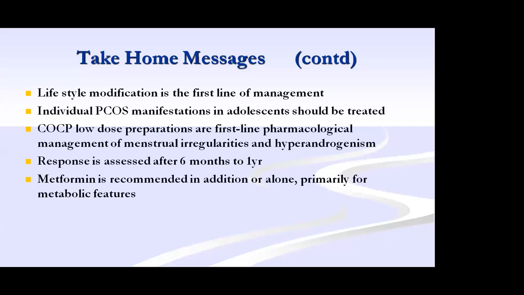For a 10-year-old girl with only irregular bleeding, normally HPO axis maturity will take 2 years, so there is no need for OC pills. Depending on the complaints only, it has to be given. If hirsutism is present and she has attained 2 years after menarche, then OC pills can be given for 6 months to 1 year, not more than that. Okay, yes, ma'am.